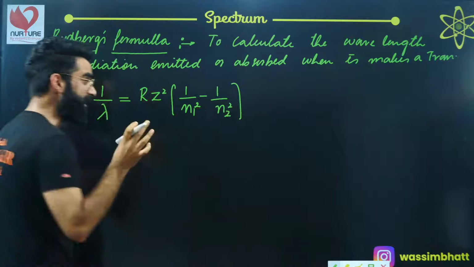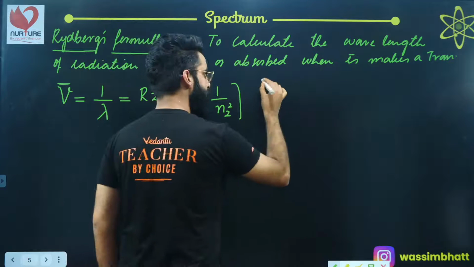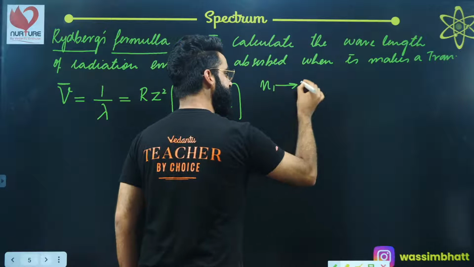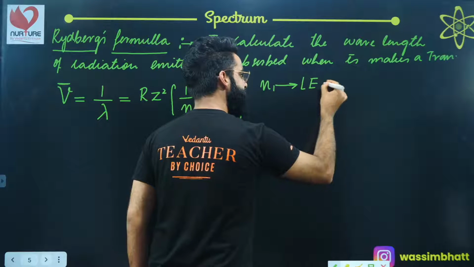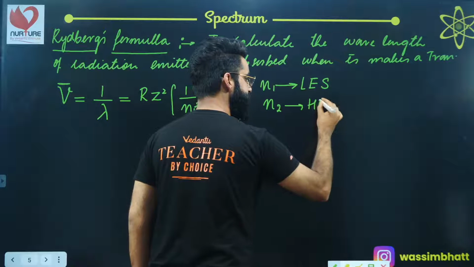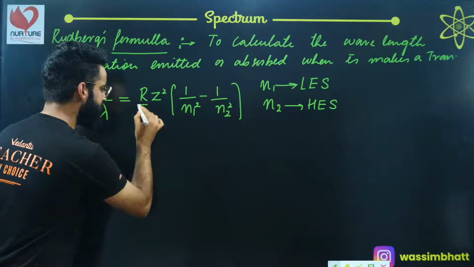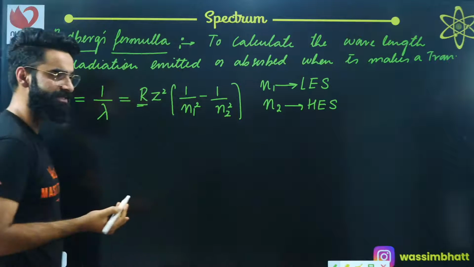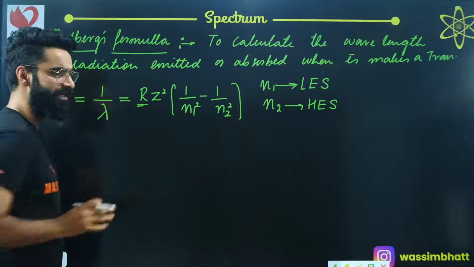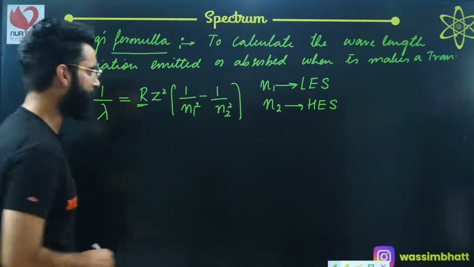Be careful with the terminologies, people. N1 represents the lower energy state. N2 represents the higher energy state. This R is something we call Rydberg's constant, and Z is the atomic number of the single electron species.